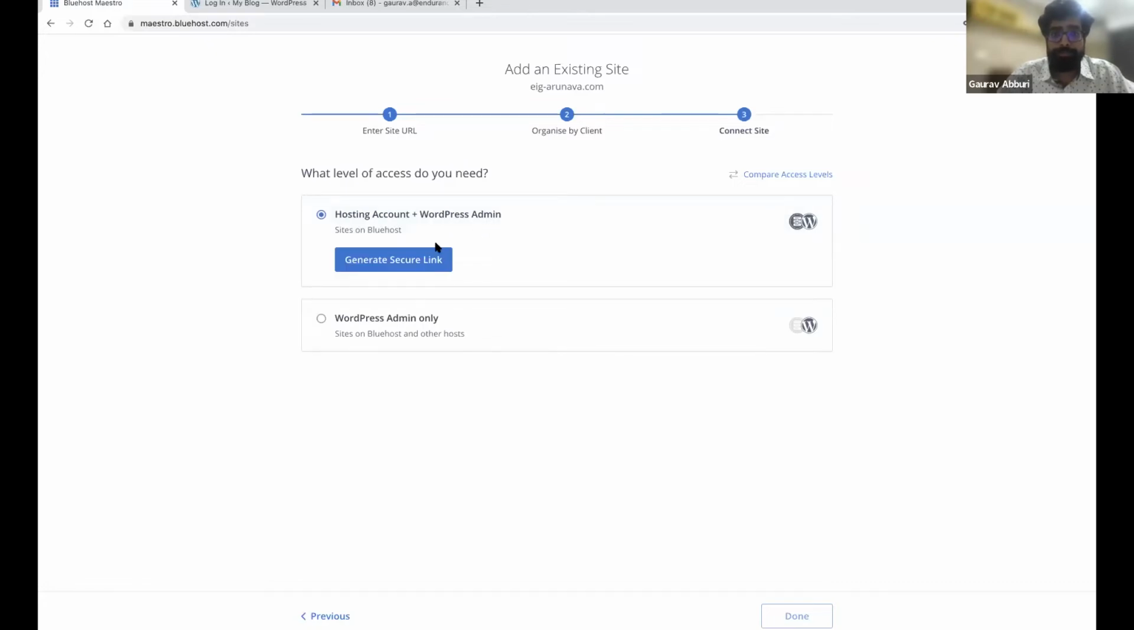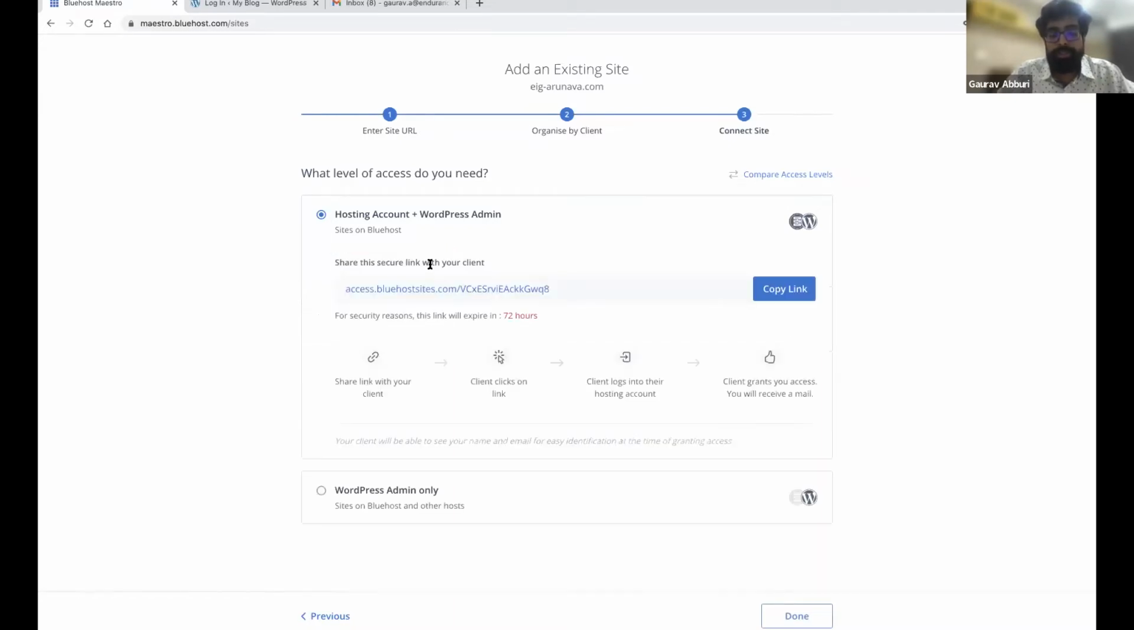So then you can choose generate secure link. This will generate a secure link. And as you can see in the infographic here, you will have to share this link with your client, and I'll show you the process. The client can then click on this link, log into the hosting account, and grant you access.